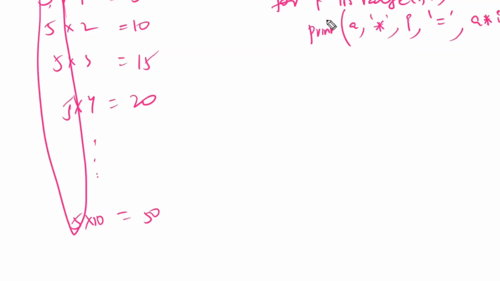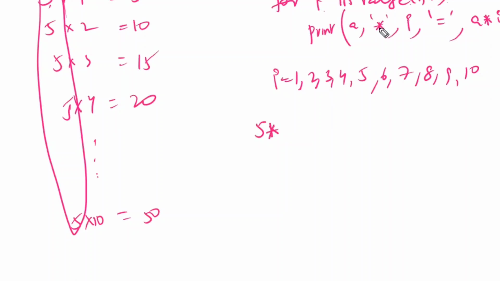That's it. Now tell me what is the output of this one? A is equal to 5, for I in range of 1 to 10. What is I in range of 1 to 10? I is equal to 1, 2, 3, 4, 5, 6, 7, 8, 9, 10. First execute for I is equal to 1. Print A. What is A? 5. 5 into has to be printed as it is because it is a text. So 5 into what is the I value? 1, because you are executing I is equal to 1. Equal to has to be printed as it is. After that, A into I means 5 into 1. What is the output? 5. And all of this has to be printed.